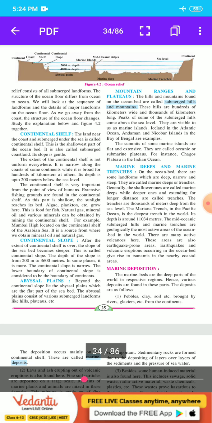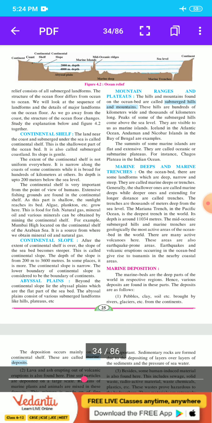The summits of some marine islands are flat and extensive. They are called oceanic and submarine plateaus. For instance, the Chagos Plateau in the Indian Ocean is an example. Here we complete our mountain ranges and plateaus point.